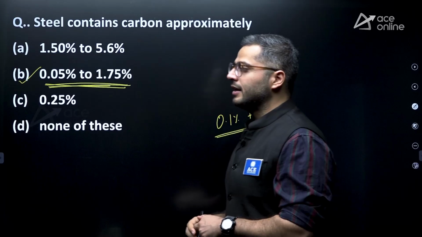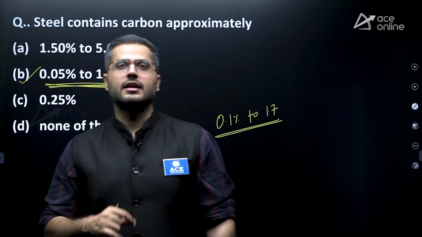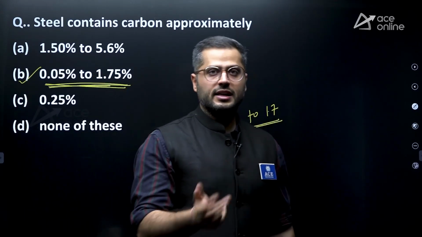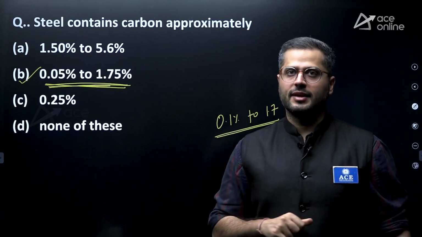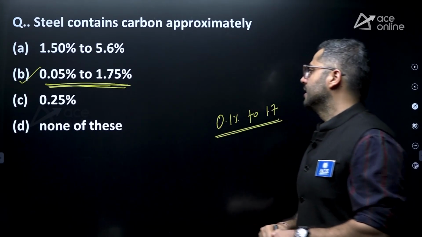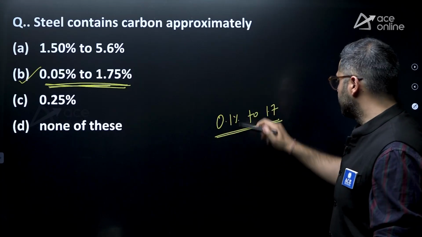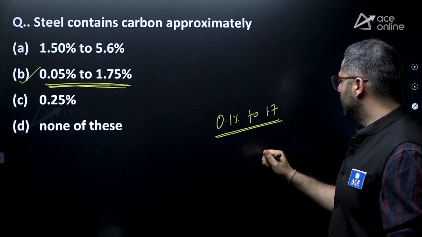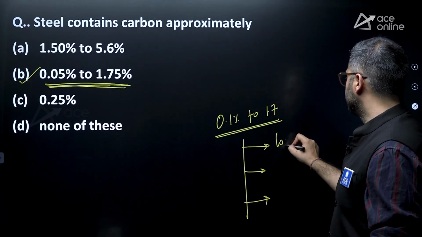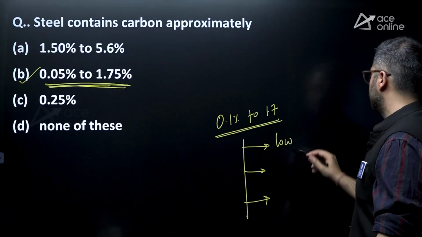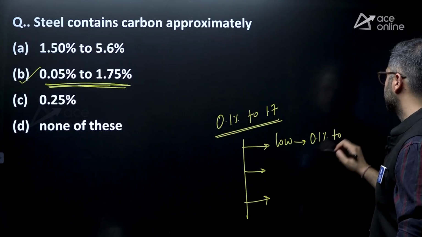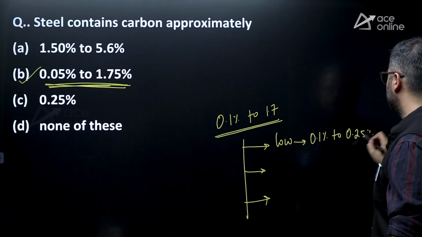There is one more question which is generally asked a lot, that how much is the carbon content in cast iron? In cast iron, the carbon content is greater than 2% and they are highly brittle. It has been asked multiple number of times in various competitive exams. It is generally varying between 2 to 5%, right? And if you want to bifurcate for low carbon, medium carbon and high carbon steel, for low carbon steel, the value of carbon content is between 0.1% to 0.25% approximately.